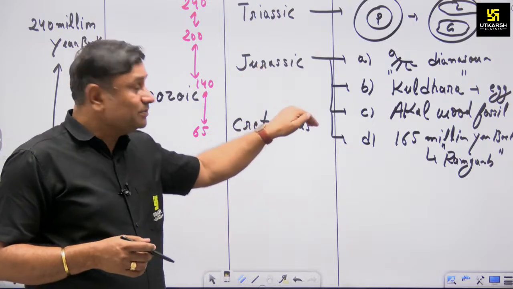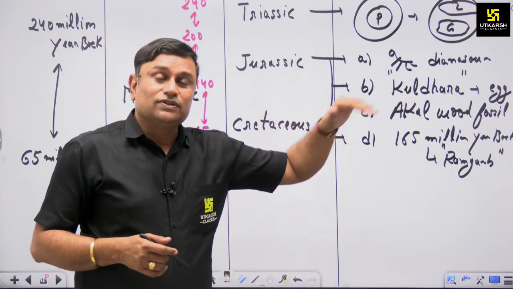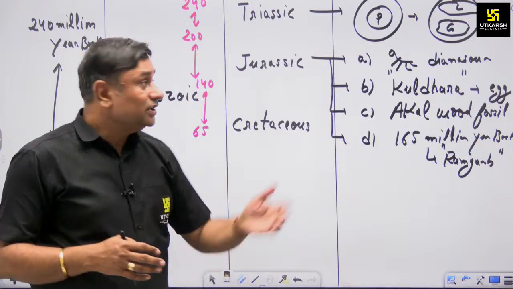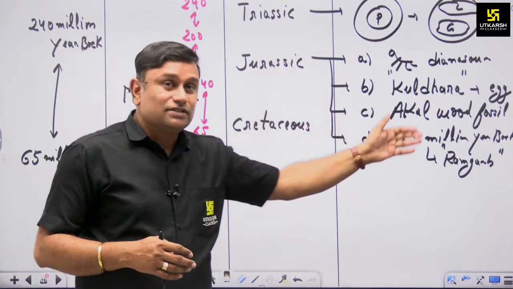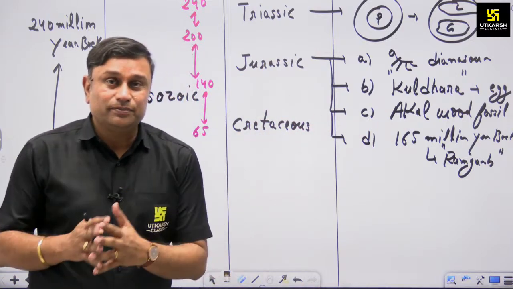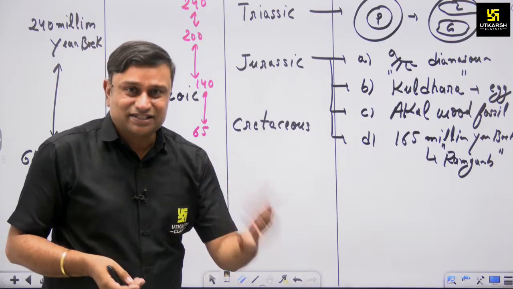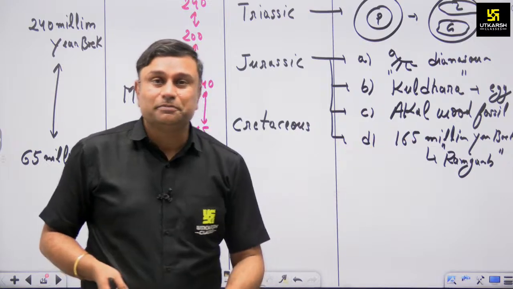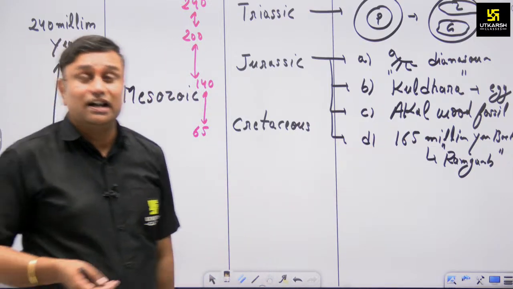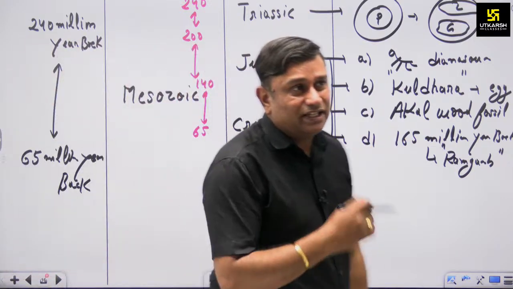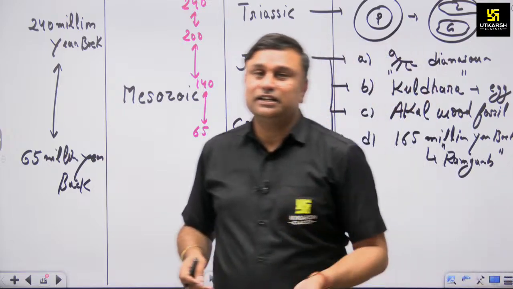The Akal Wood Fossil Park also evolved then. Another aspect is the meteor strike in Bara district and the formation of the Ramgarh crater around 165 million years back, which was asked by the examiner in a recently conducted examination.